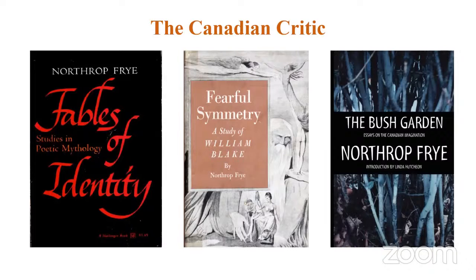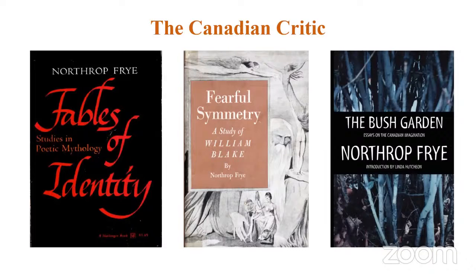We know Northrop Frye as a Canadian critic. We also know Northrop Frye as an archetypal critic. What is an archetype? An archetype refers to something that gets repeated again and again in literature. It can be a theme, it can be an image, or a particular character type. If you talk about this repetition or recurring images or themes, then that study, or that criticism, is called archetypal criticism. We just looked at one example, how garrison mentality is a theme that comes again and again in Canadian literature. So that could be one example for you.